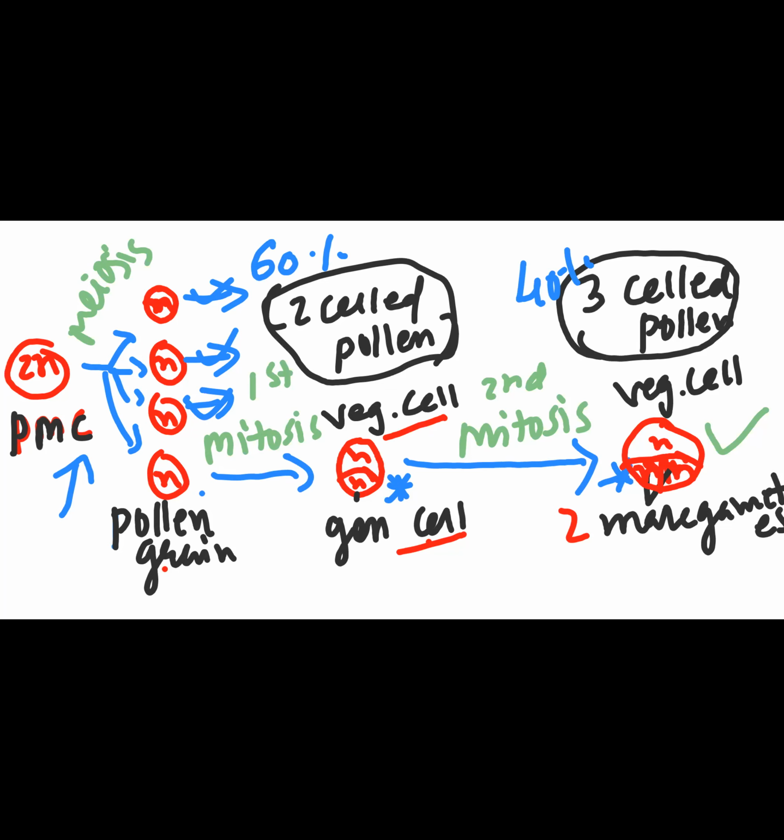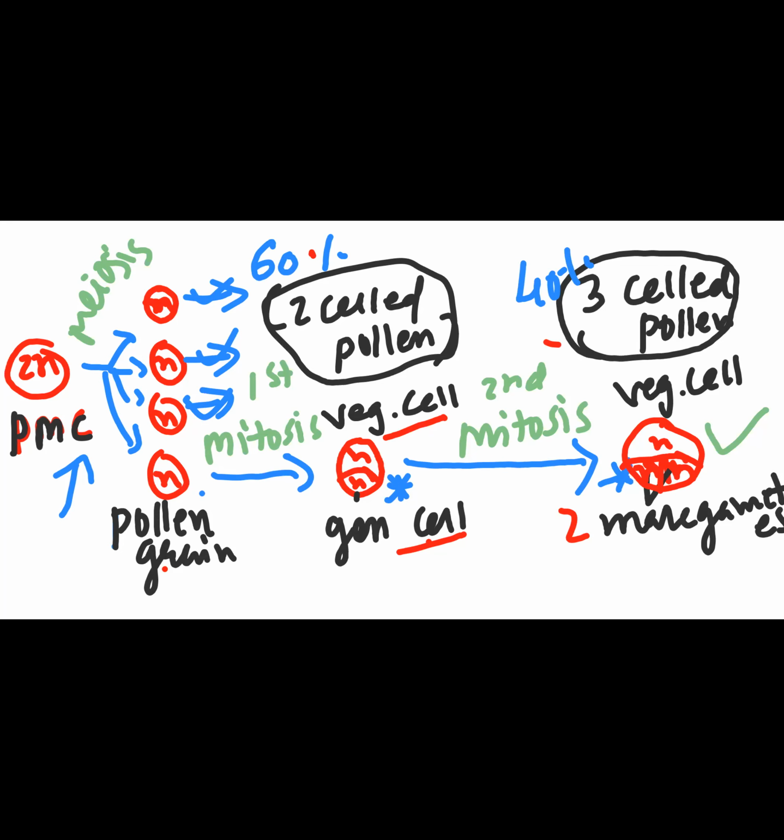The issue is which form of male gametophyte is released, the pollen grain is released. So 60% of varieties of angiosperm will dehisce their anther and release their pollen grain in a 2-cell stage. But 40% of them will release that pollen in a 3-cell stage.